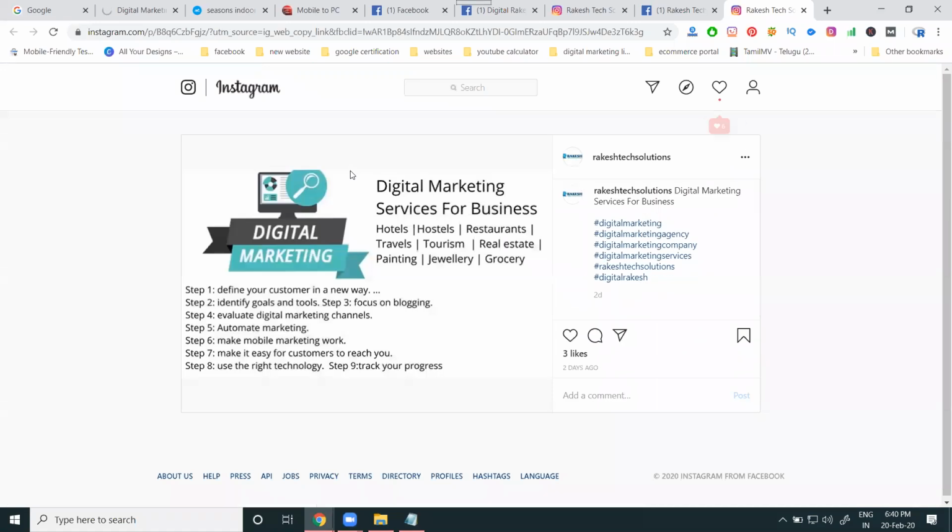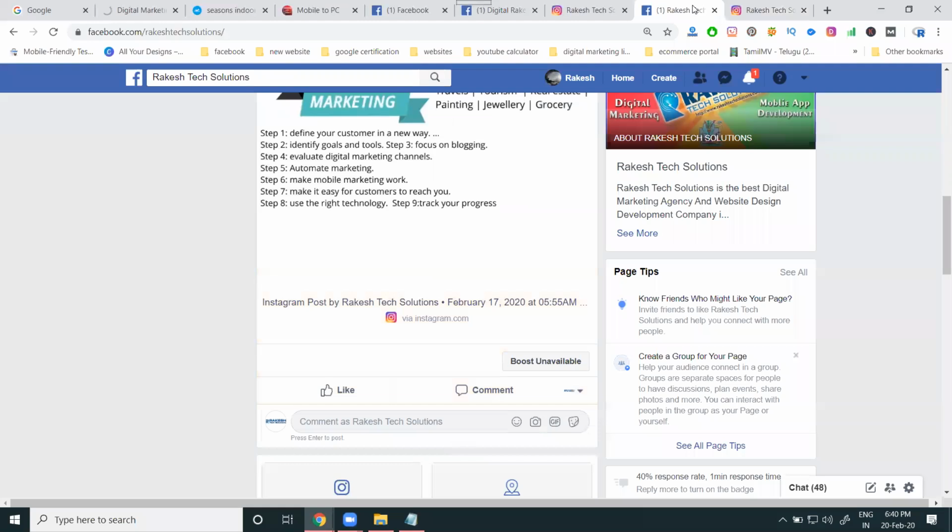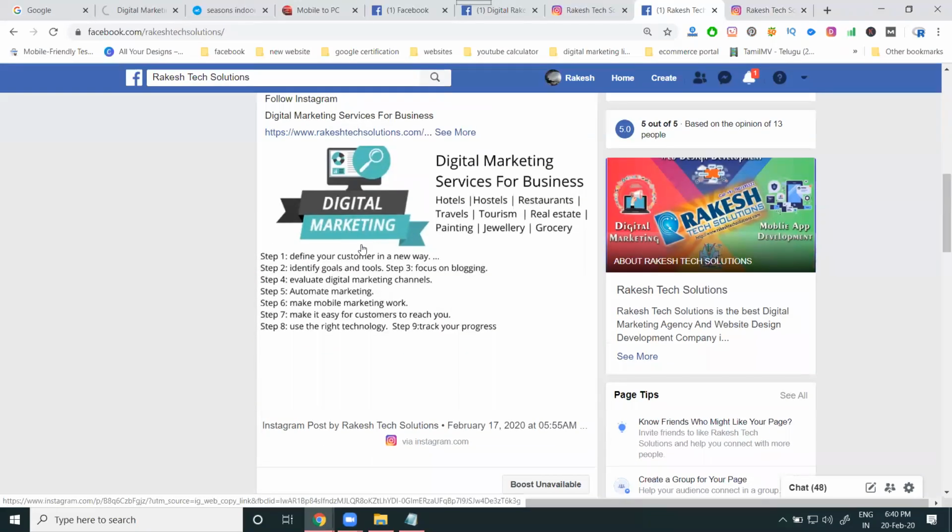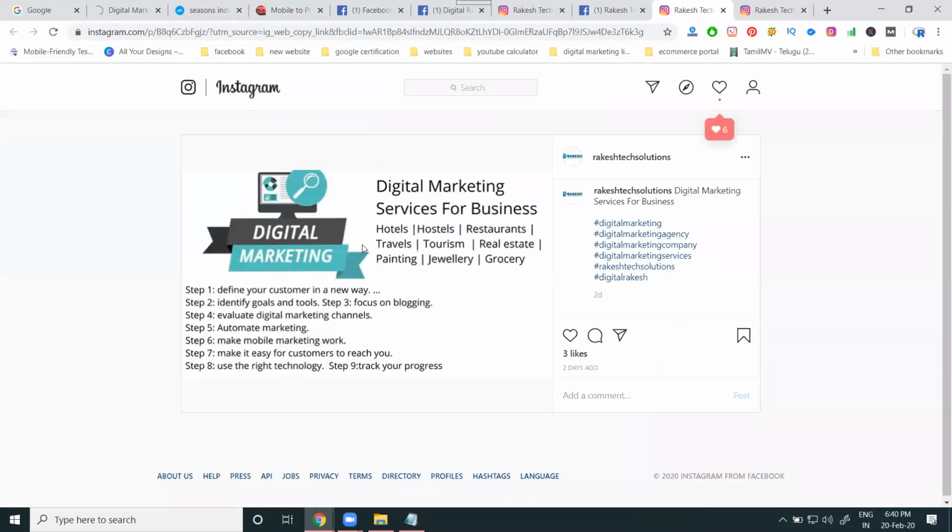Now click this post. Look at this one. Where are they going? They will show images, everything. When you click the image, where are they going? Instagram. And what increases? Likes and your Instagram followers.